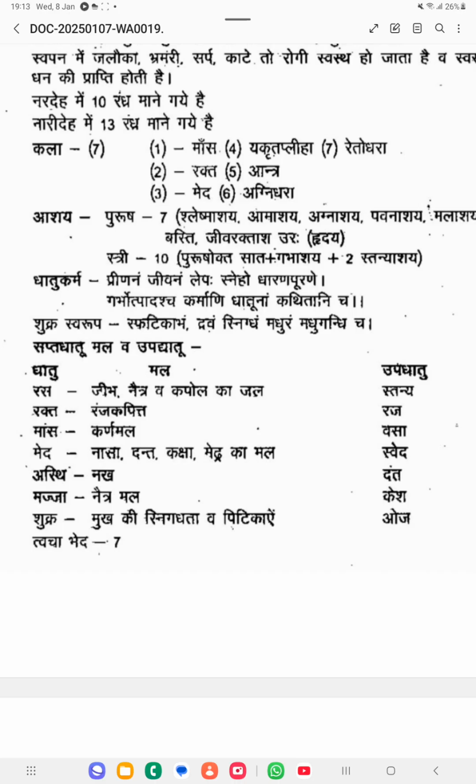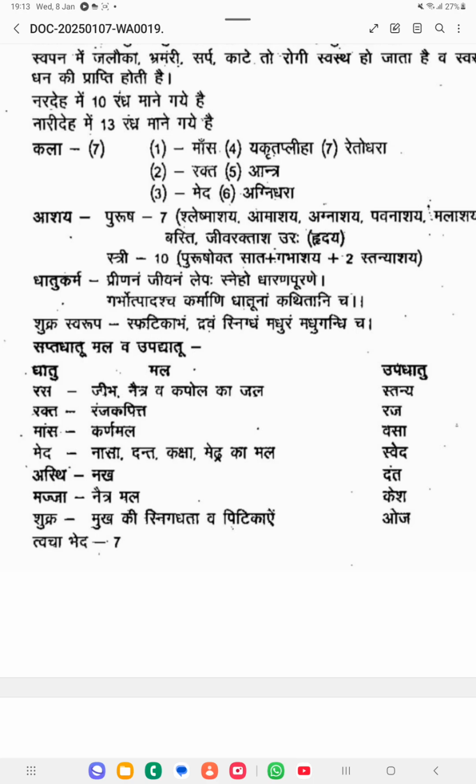Okay, so the Mala of Nasa, Mala of Danda, Mala of Kaksha, Mala of Medra, these are the Mala of Medas. Then Mala of Asthi Dhadu is Nakha, Mala of Majja is Netra Mala, then Mala of Shukra is Mukhake Snigdhata va Pitikaye, like the moistness of the face. Okay, that moistness is coming from the Shukra Dhadu. The Mala of Shukra Dhadu is the moistness which is giving to the face. And because of that you will be getting acne or the Pitakas. Okay, these are all Mala of Shukra Dhadu.